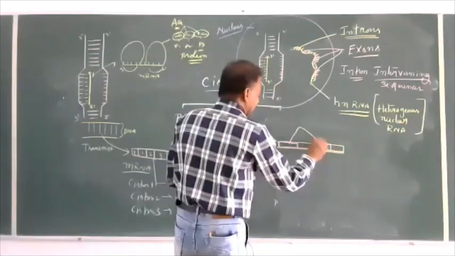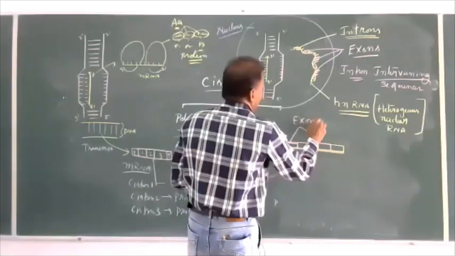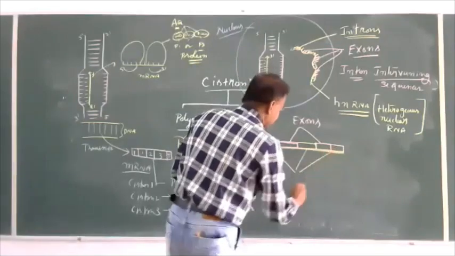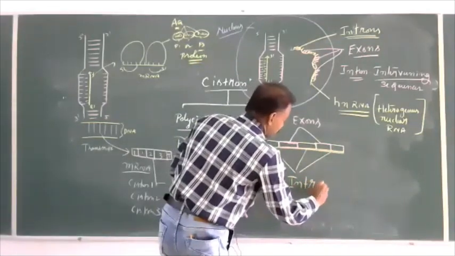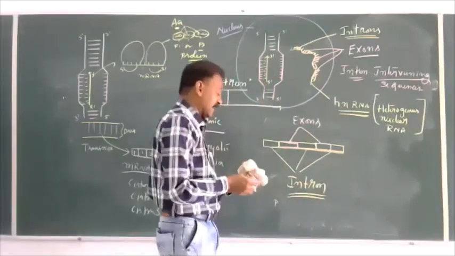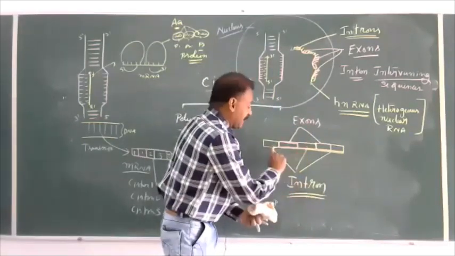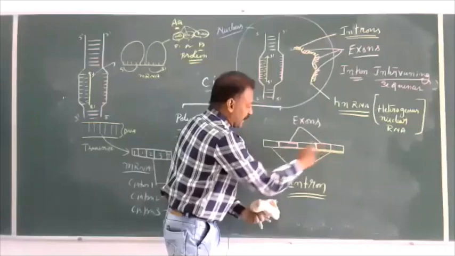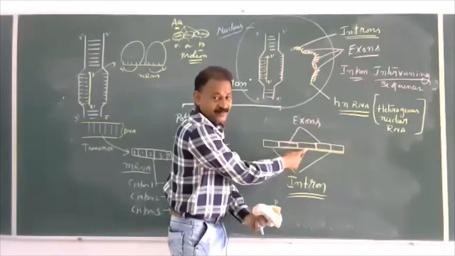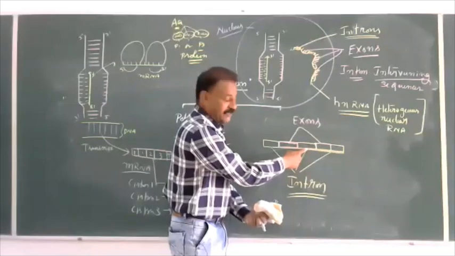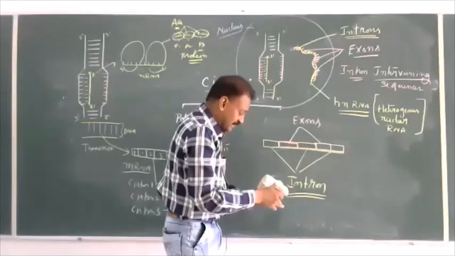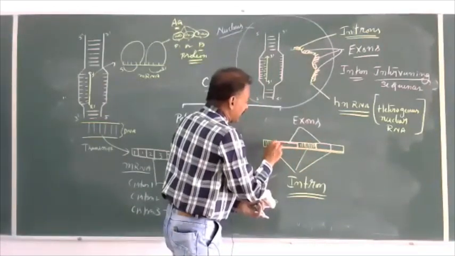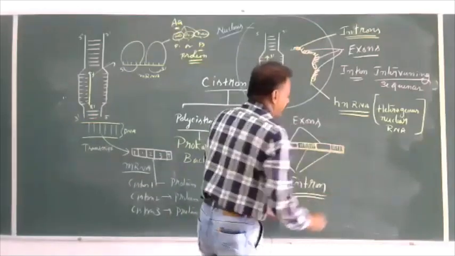To this pink colored structure we have given the name exons, and to these we have given the name introns. Again, the question comes, what does it mean, sir? Intron means intervening sequences between exons. Every two exons have intervening, interrupting sequences present in between. No doubt they consist of some sequences, but they do not code for any amino acid or any polypeptide.